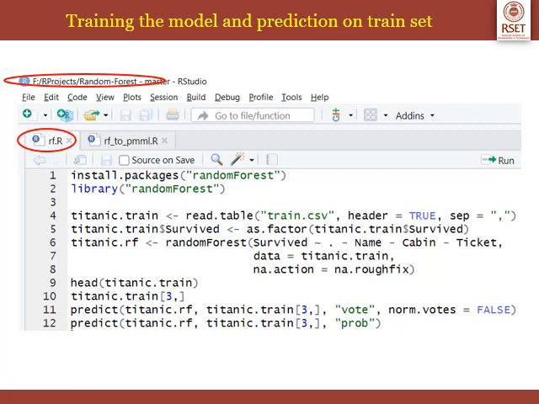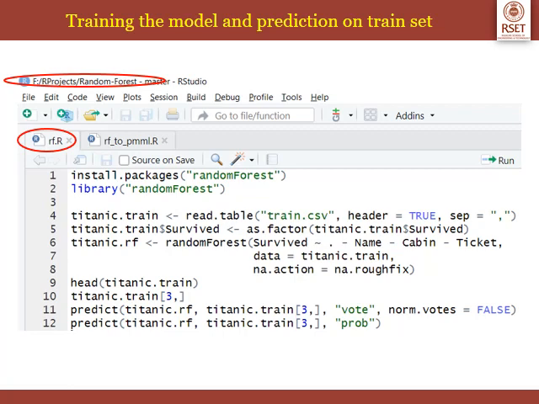Then we are going to do some predictions. For that, we'll use the information of a particular passenger, the passenger in row number 3. We are going to predict if that passenger has survived or not. For prediction, we'll use the function predict. titanic.rf is our random forest object that we just created. The data is the third row, titanic.train[3,].